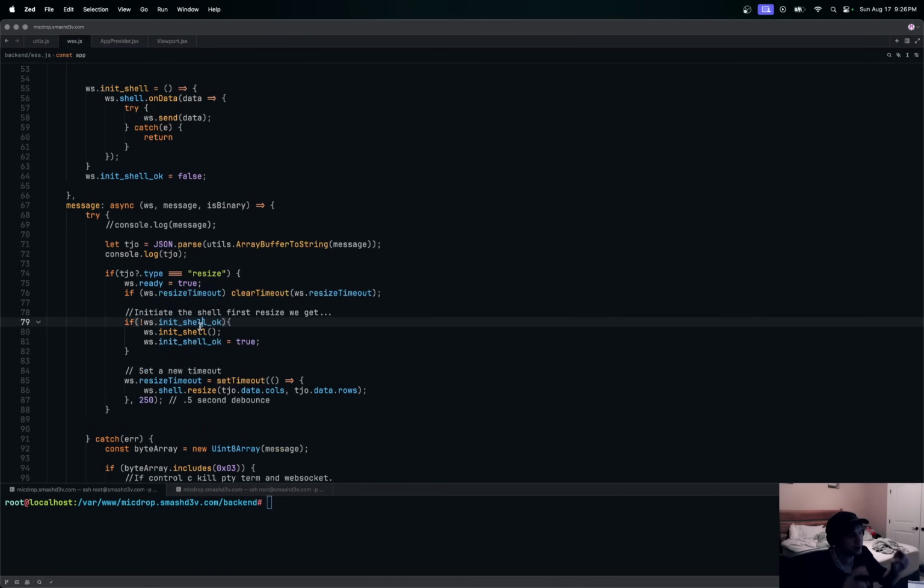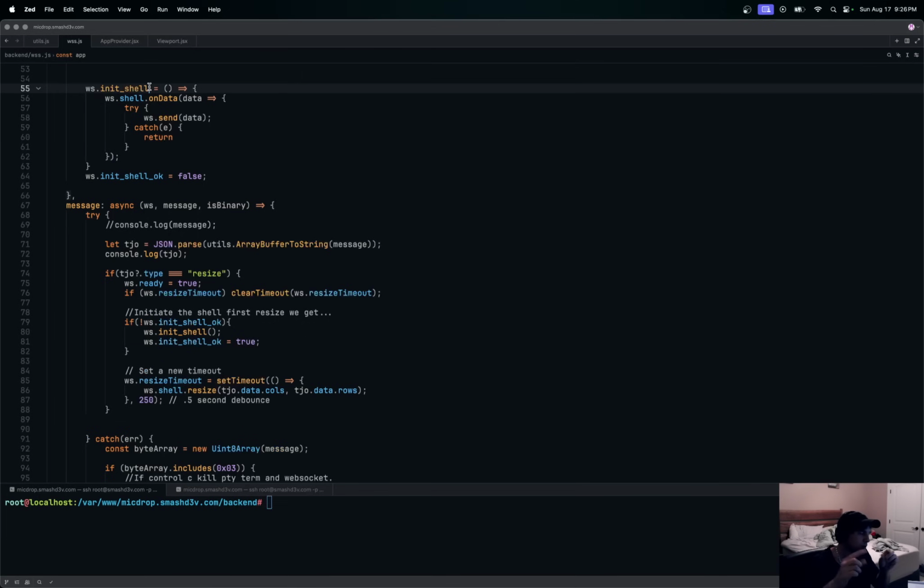Okay, so that's why if we get a bunch of resize things, we don't want to keep initializing or setting up like this, but we do want to run this init function at least once and say, hey, we've got our initial rows and size. Let's init our data, our shell listening for data and sending, and then don't do that again. But we do want to resize the terminal.